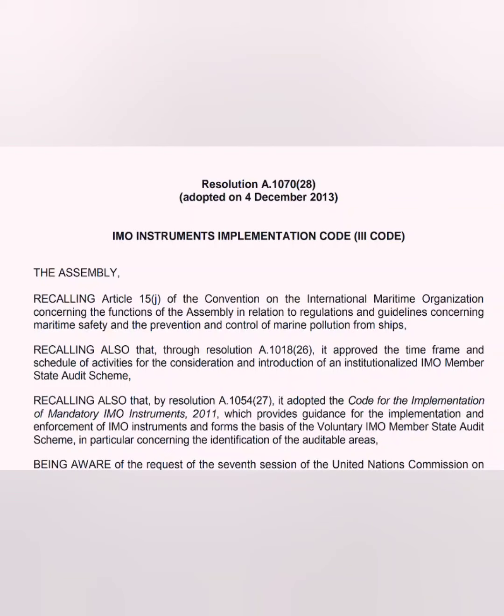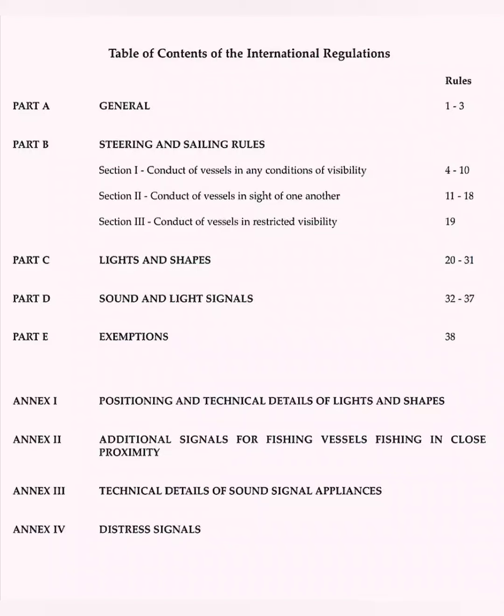Finally, coming back to the annexes, there are four annexes. Annex 1 is positioning and technical details of lights and shapes. So, where the light should be placed horizontally and vertically, spacing between them, all this is discussed in Annex 1. Annex 2 is about additional signals for fishing vessels fishing in close proximity. Annex 3 is technical details for sound signal appliances. Annex 4 is distress signals.